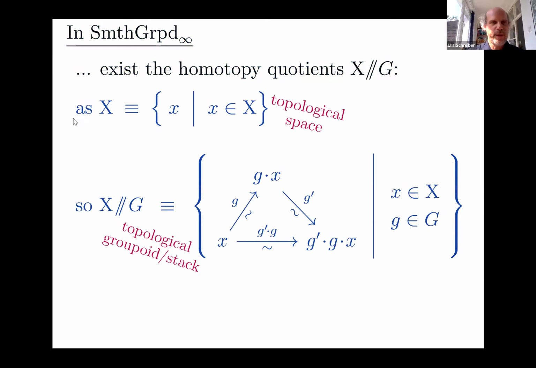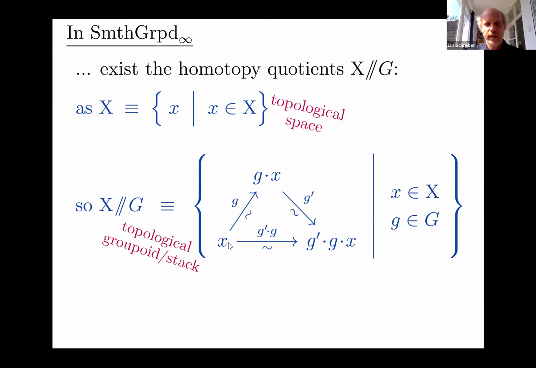So just as a topological space, if we write our topological space as being the set of points of the space, then we can think of this homotopy quotient of a topological space by the given action of some group on it by homeomorphisms as being the groupoid, actually the topological groupoid, hence the stack, whose, you see my cartoon is indicating the first stage here of, if you will, the simplicial tower of it.